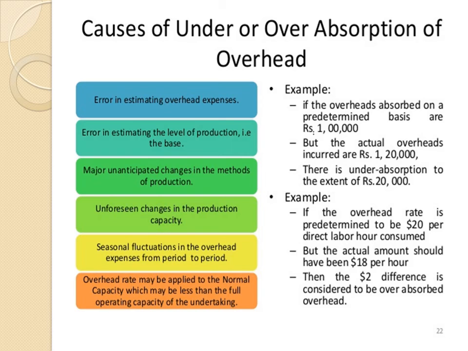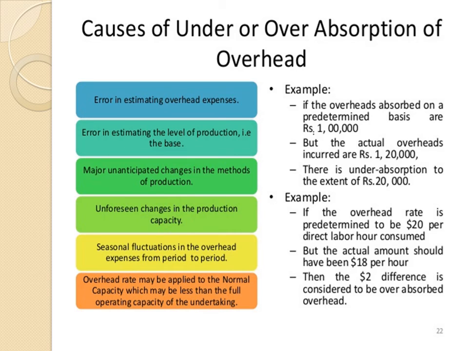And another example is that if the overhead rate is predetermined to be $20 per direct labor hour consumed, but the actual is $80 per hour, then the $2 difference is considered to be over absorbed in the overheads.